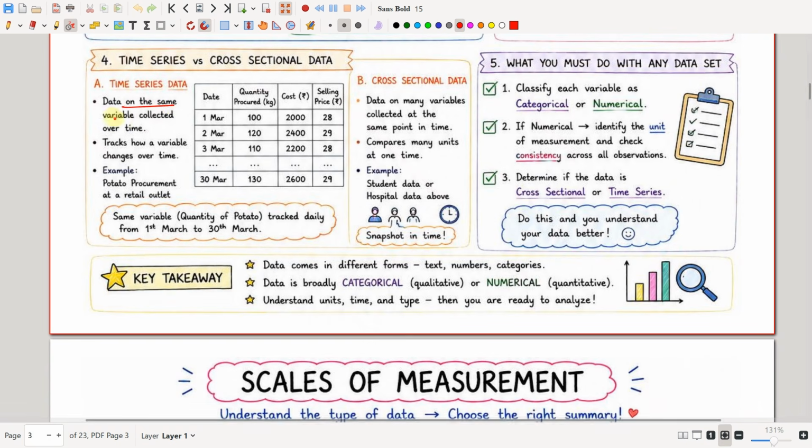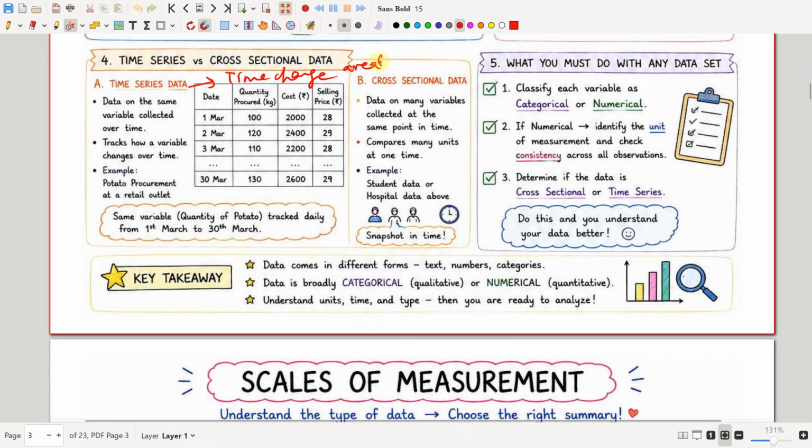The data on the same variable collected over time tracks how a variable changes over time. So the time is changing while the variable is fixed. Okay, so in the time series data, the time will change while the area is fixed.